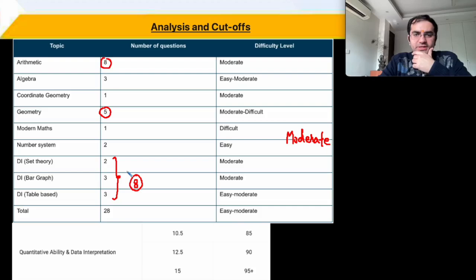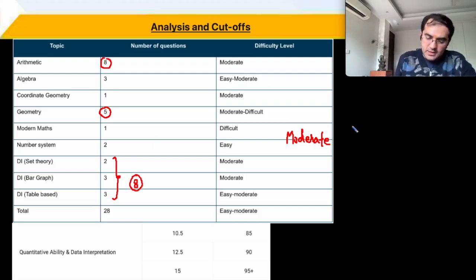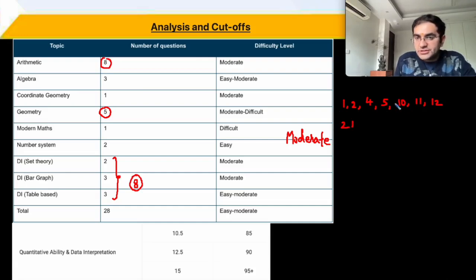चलो, this is your analysis of the paper. We have questions 1, 2, 4, 5, 10, 11. 11 के बाद 12 के बाद सीधा 21. So in the first 10 questions itself you had 5 that you could do. उसके next 10 questions में 11, 12 ही थे. फिर उसके बाद आया है 21, 22, 23, 24.